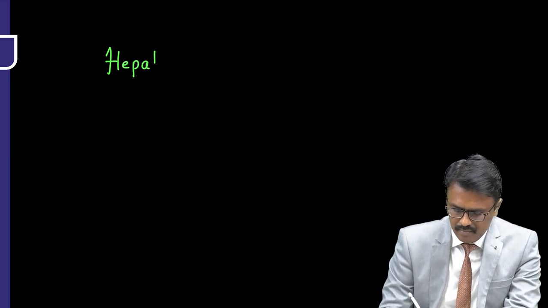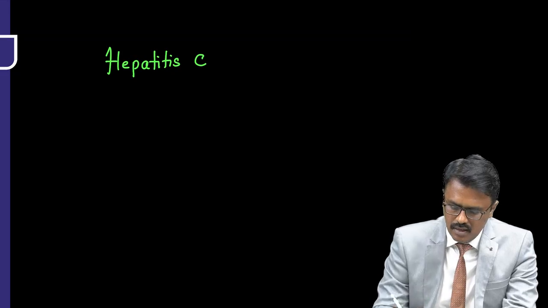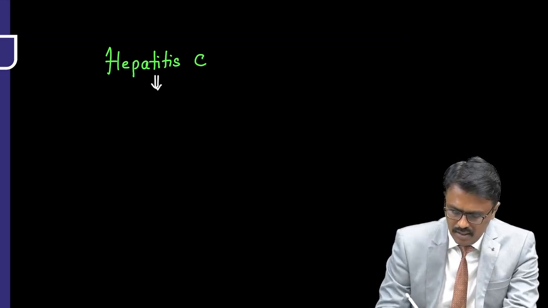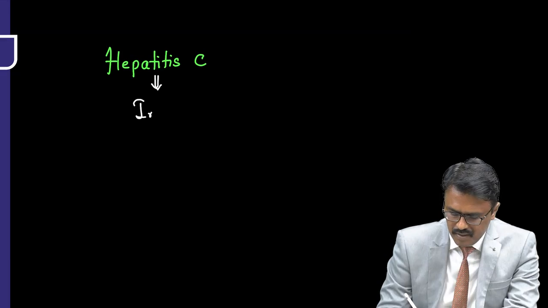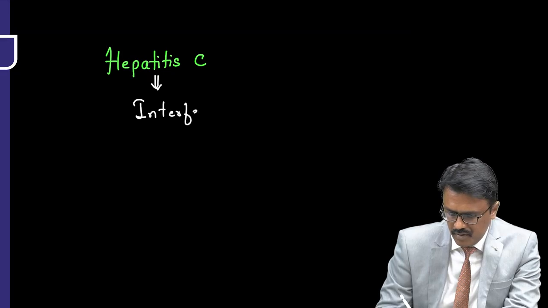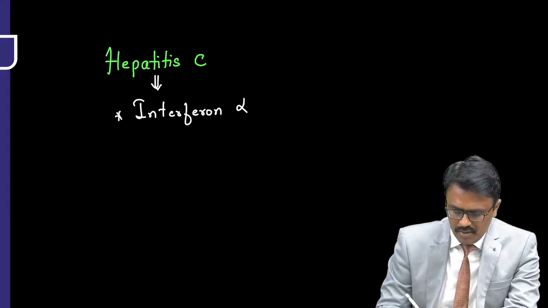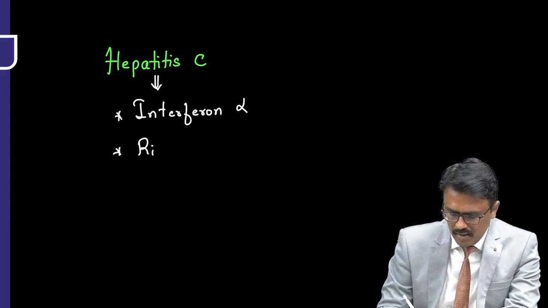Then another important virus is hepatitis C. The earlier therapy for hepatitis C was interferon alpha. And one more drug for hepatitis C earlier was ribavirin.